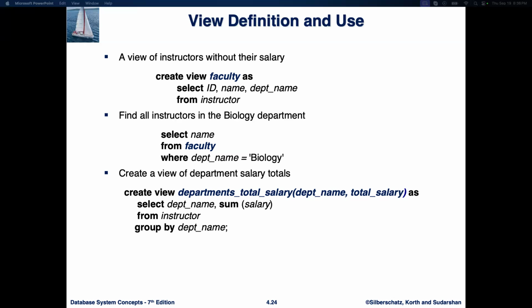Create view department total salary, department name and total salary as, and then we have the internal query select department name, sum salary from instructor group by department name. This view department total salary will show the total salary for each department. Whenever someone queries this view, it will only give them the aggregated salary for every department in the system.